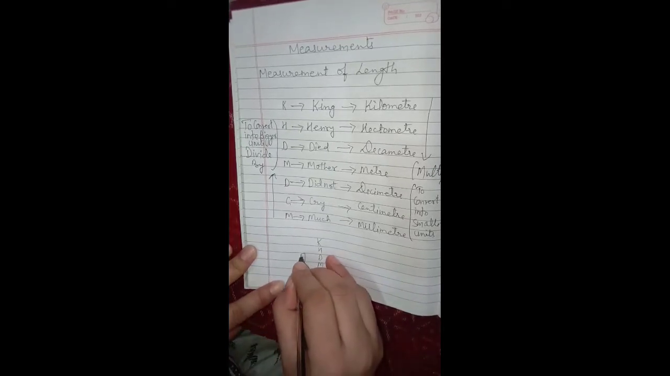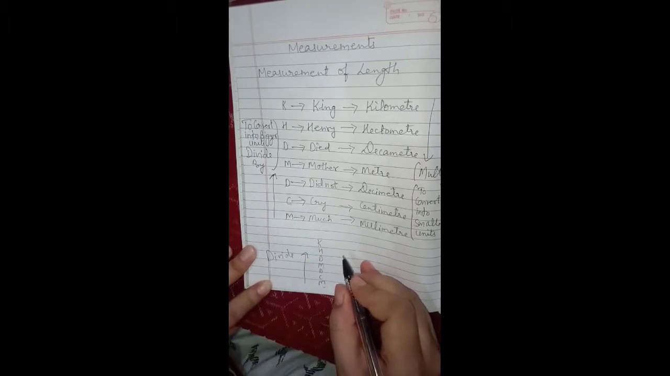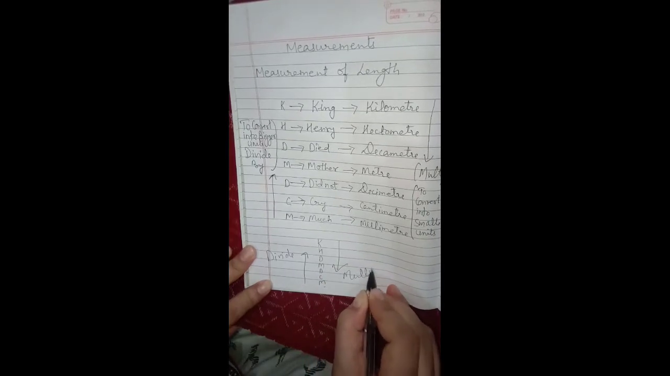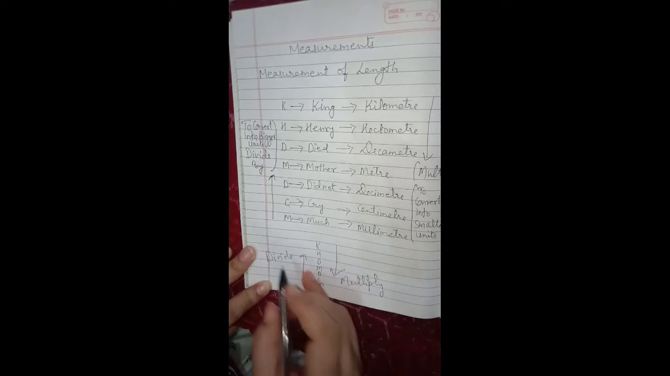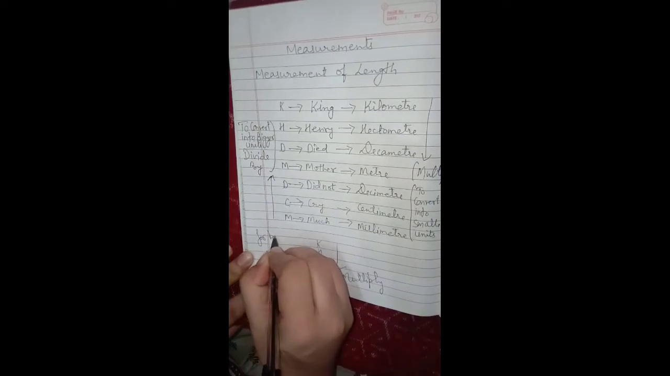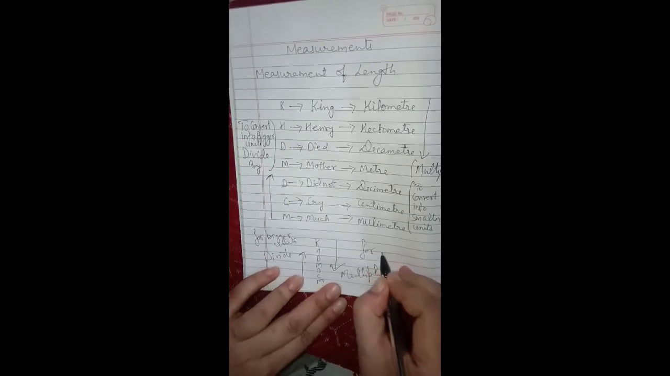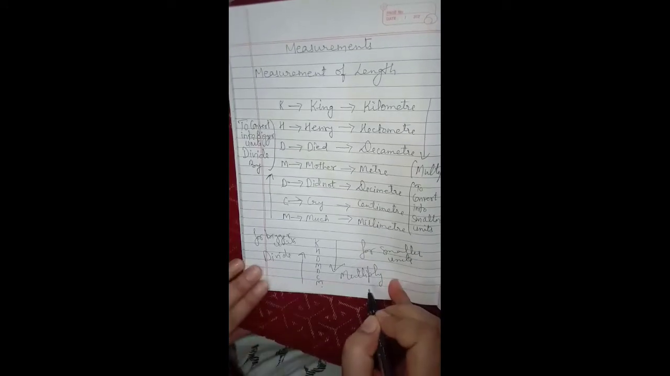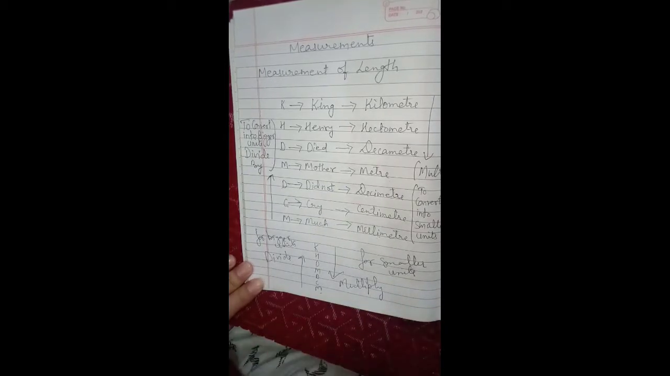So if we go upward, then we have to divide, because we are going towards the bigger units. If we have to move downwards, we have to multiply. It means that we are coming towards the smaller units, okay? So you can say for bigger units divide, and for smaller units multiply. Fine. So now, by what number you have to multiply and by what number you have to divide, that is also very important.